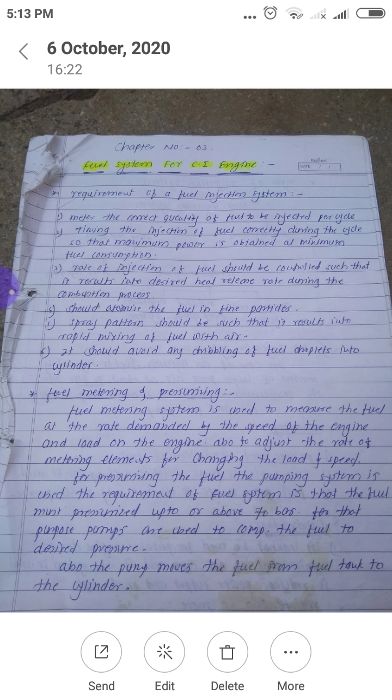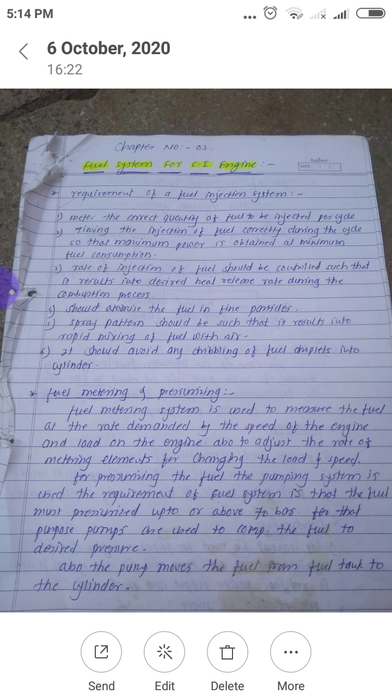The fuel metering system is used to measure the fuel at the rate demanded by the speed of the engine and the load on the engine. As per the requirement, if the load on the engine is more, we have to supply more fuel to the engine. When the speed of the engine is more, we have to supply more fuel to the engine. Whatever quantity is required should be the correct, measured quantity.